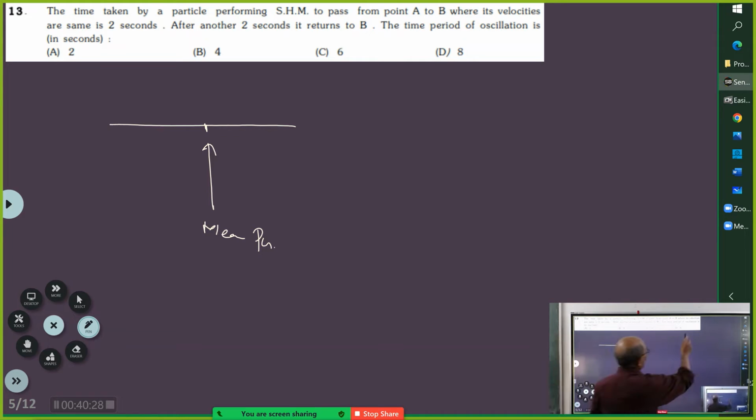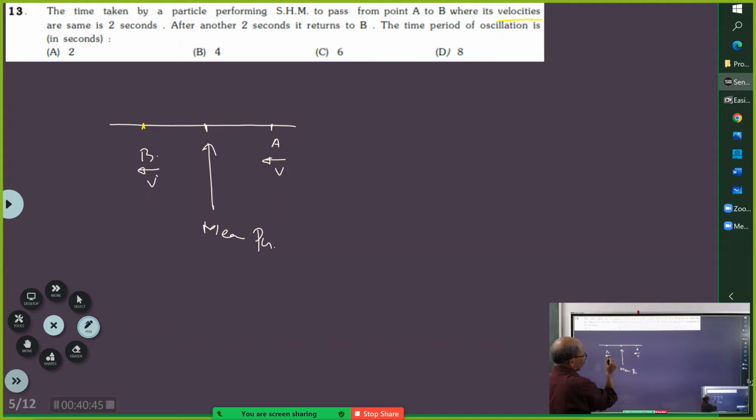Mark the word velocities. It is not the speed. That means it can be, say, this point and this point, A and B. The proximities will be the same, so the velocity at this point is also like this, and the velocity at this point is also like this, because the particle is going like this from the mean position at the same proximity.